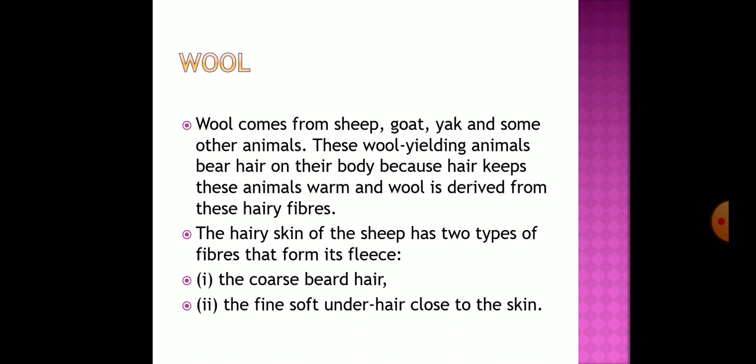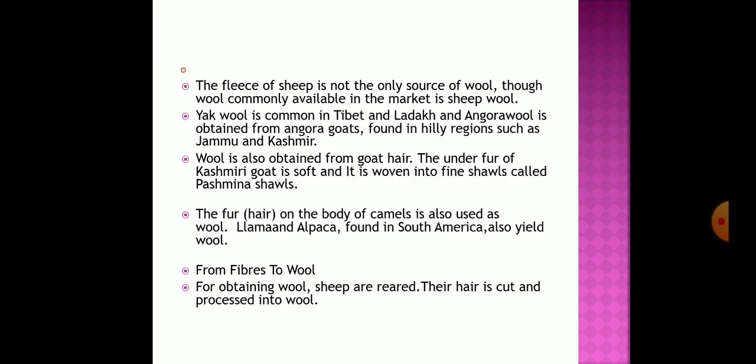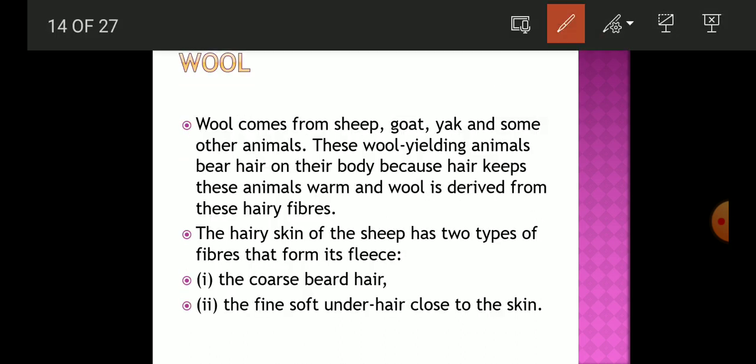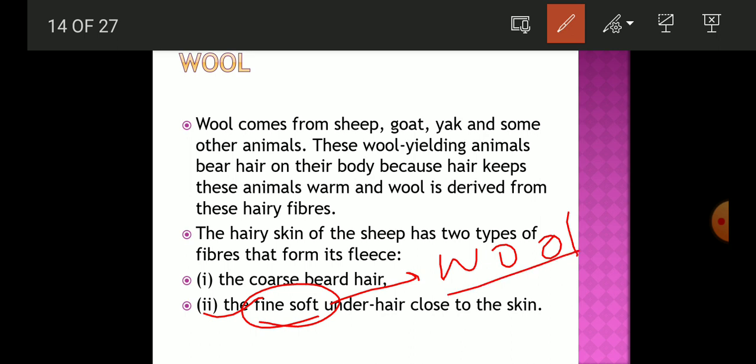So students, it is very important for us to know what type of hair is present on their body. This second type, the fine soft hair, is selected from their body, and it is used to make wool. Wool is made from these fine soft hairs.